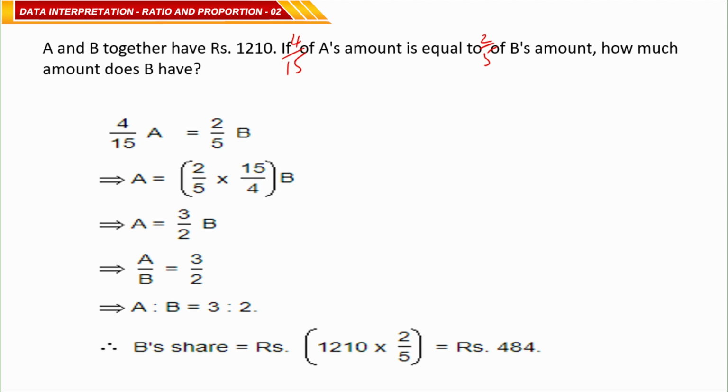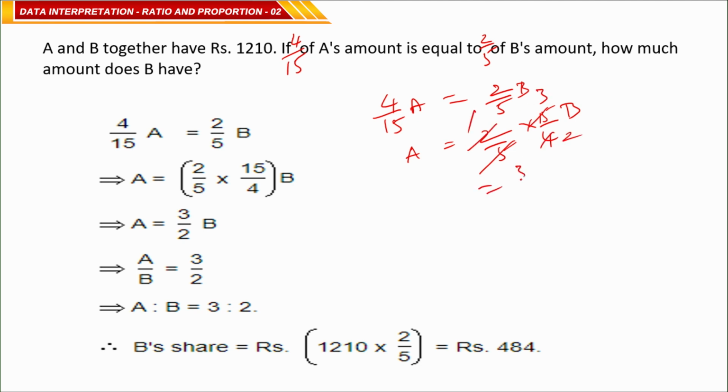So, we can say 4 by 15 A is equal to 2 by 5 B. Or A is equal to, when you send 4 by 15 to the other side, it becomes 15 by 4 times 2 by 5 B. 5 1s are 5, 3 5s are 15, 2 1s are 2, 2 2s are 4, which means it is 3 by 2 B. Or you can write A by B is equal to 3 by 2. So, we can say A is to B is equal to 3 is to 2, clear.